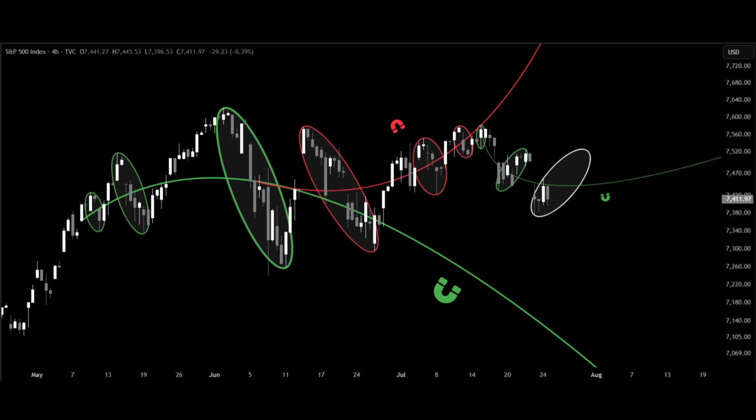The hidden geometry of chaos: expansion, contraction, and the fractal nature of market dynamics. Most people look at this chart and see candlesticks. Traders see trends. Analysts see support and resistance. I want you to see something entirely different. I want you to see a living system.